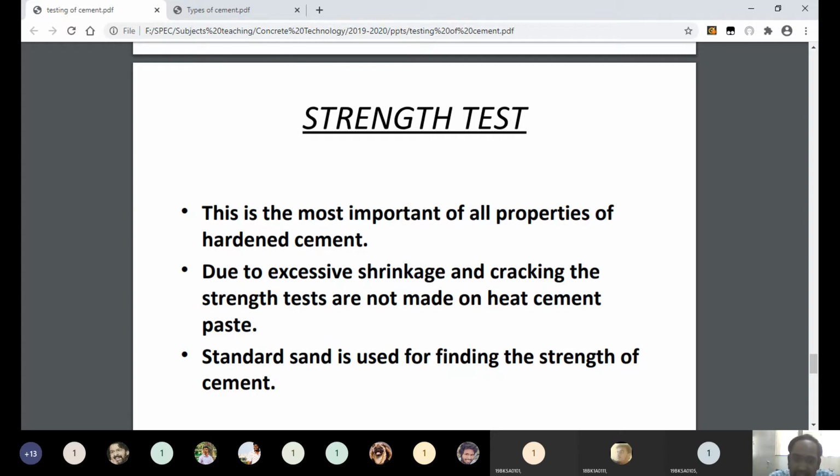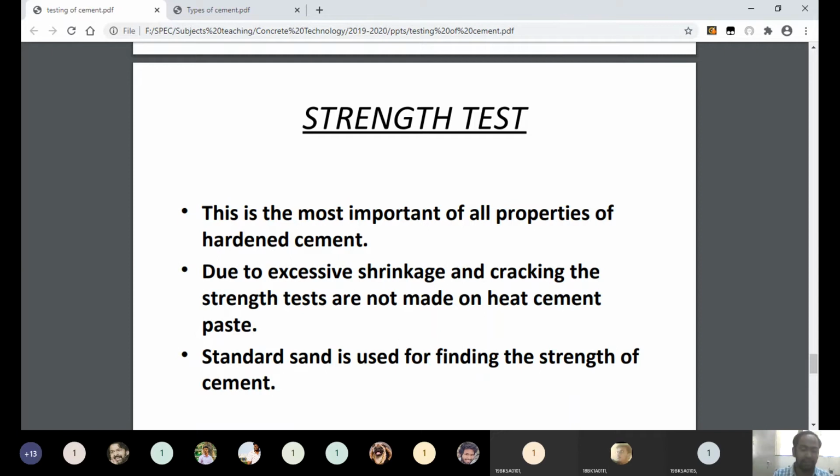Understand or no? And the strength of cement we can measure only by using the cement mortar. Remember that first of all you take a certain mass of cement and a certain mass of sand. You mix both of them. After that you add some water to the mixture. Then you get mortar.